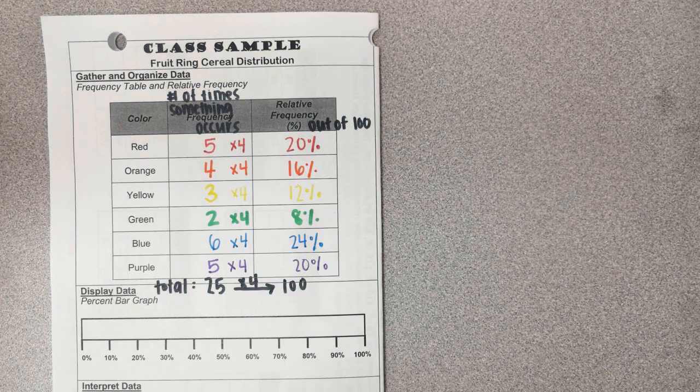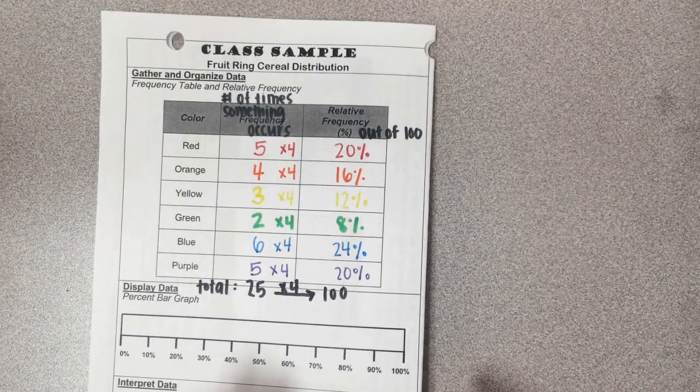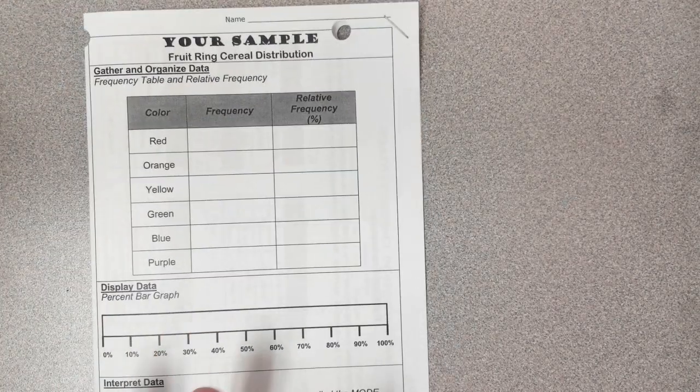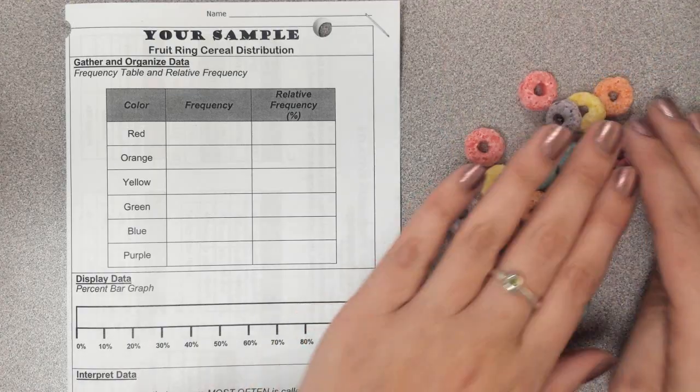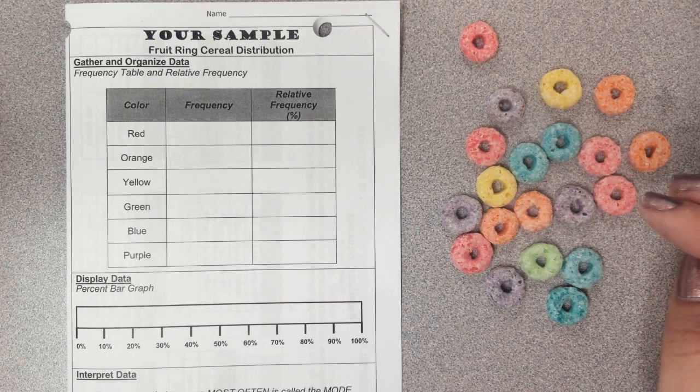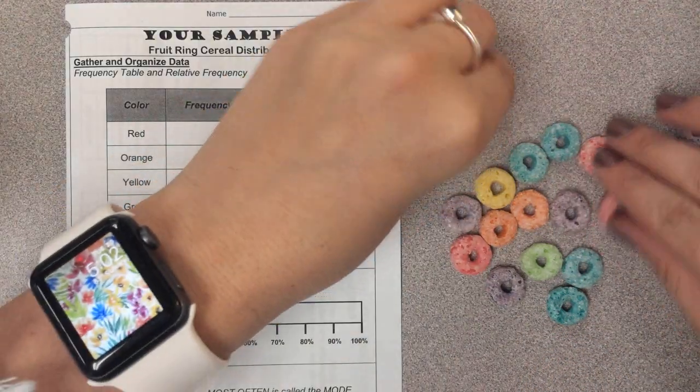Now, my online crew, I am going to put a sample underneath the hover cam for you to use. So what you're going to do now is look at your sample side. My in-person crew, hopefully you have 20 fruit rings out. My online crew, let me get these set up for you.